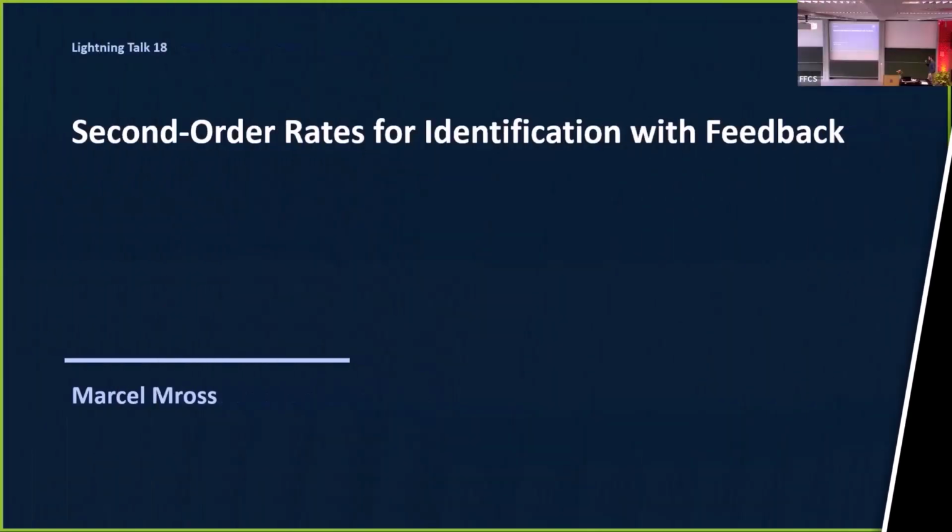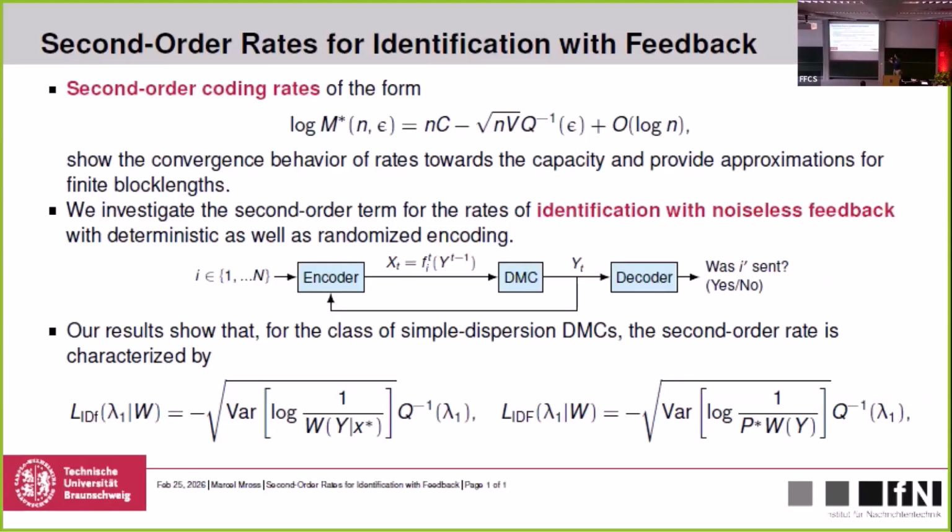Thank you. My name is Marcel. Vida has already introduced what identification via channels is, so I don't need to introduce that. Briefly, my poster is about second order coding rates for identification via channels. We look at the deviation from channel capacity. How does the rate converge towards capacity? We want to find the second order coding rates. Specifically, we are looking at the scenario of identification with noiseless feedback, which has some interesting properties.